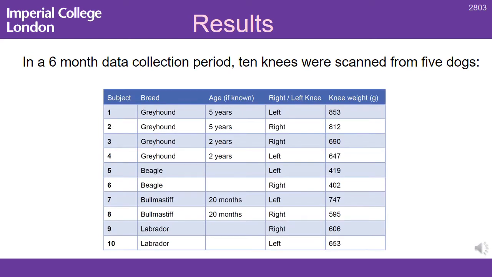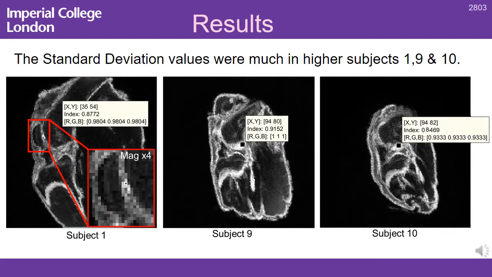Results. In a 6-month data collection period, 10 knees were scanned from 5 dogs. Breeds and demographics are shown in the table. Results. Subject 1's high standard deviation voxels were in the articular cartilage between the trochlear grooves. Subject 9 and 10's high standard deviation voxels were around the origin of the ACL.